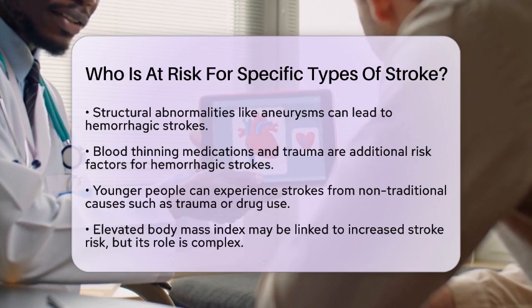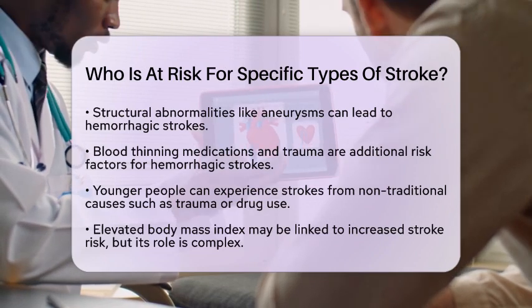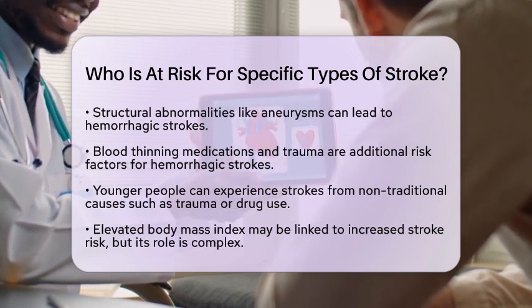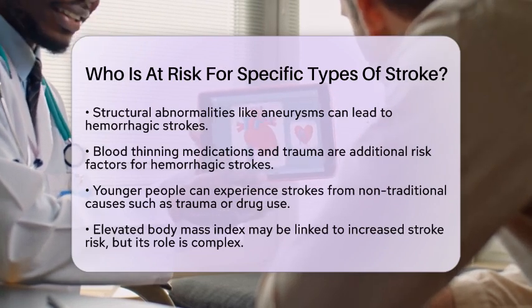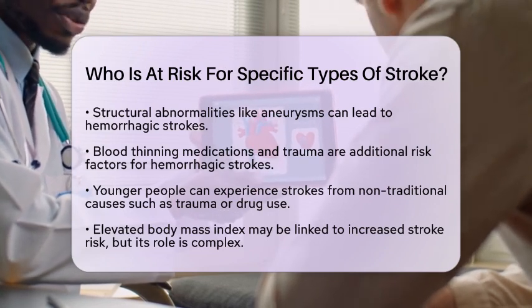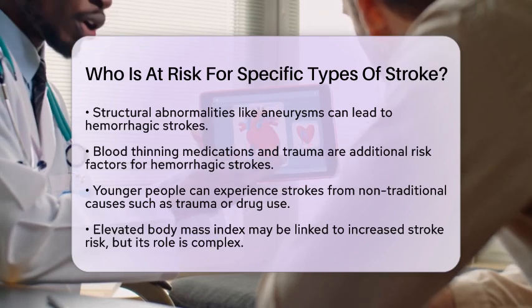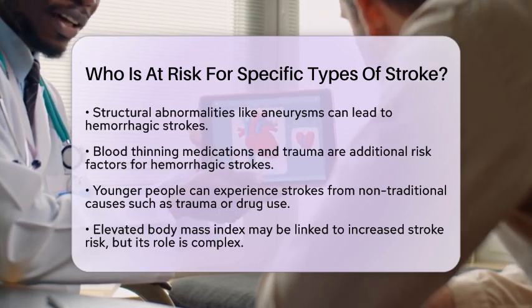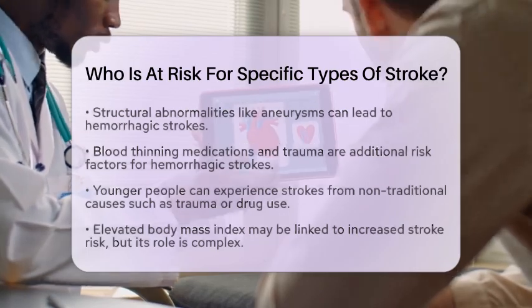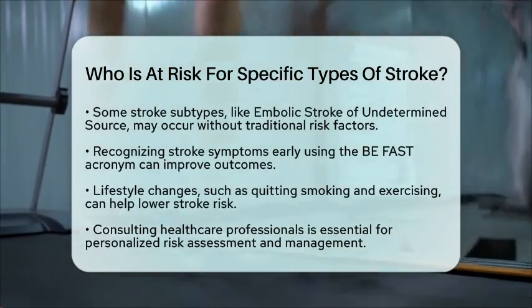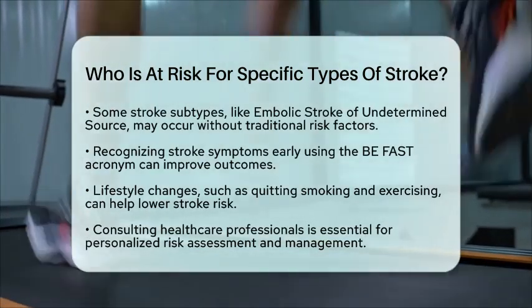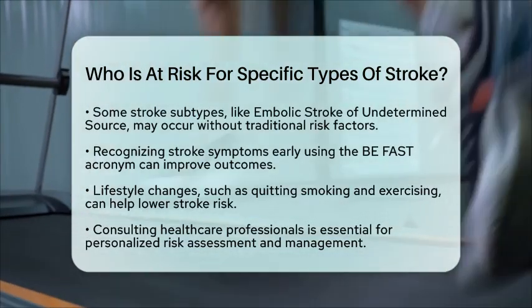Emerging research also highlights less common risk factors. For instance, an elevated body mass index is associated with increased stroke risk, although its role can be complex. Some stroke subtypes, like embolic stroke of undetermined source, may occur in patients with fewer traditional risk factors, indicating the need for ongoing research. Understanding your personal risk factors is essential for stroke prevention.